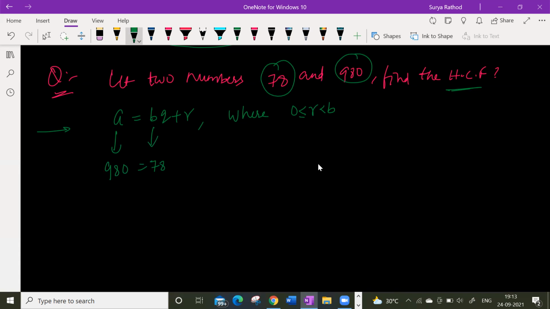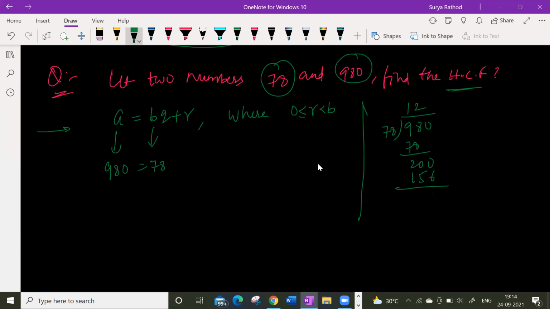What is Q here? Is it the quotient? When you divide 980 with 78, what do you get here? 78 1's are 78, 78 2's are 156.